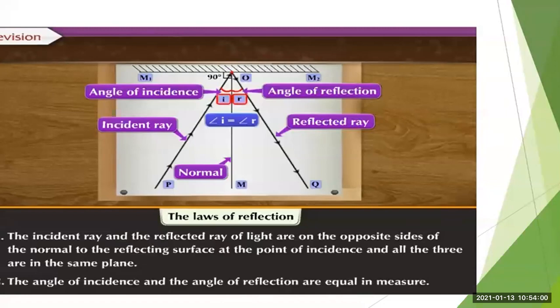So these are the two laws of reflection, and both are very simple. The incident ray and the reflected ray are on opposite sides of the normal and all three lie in the same plane. Second, the angle of incidence and the angle of reflection are equal in measure.